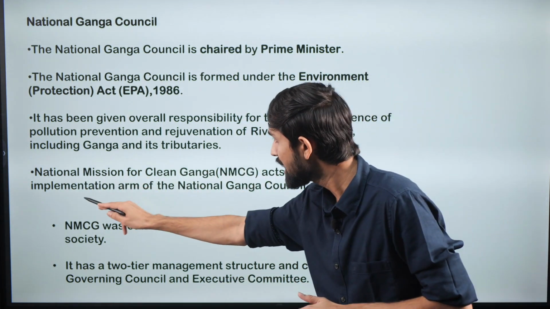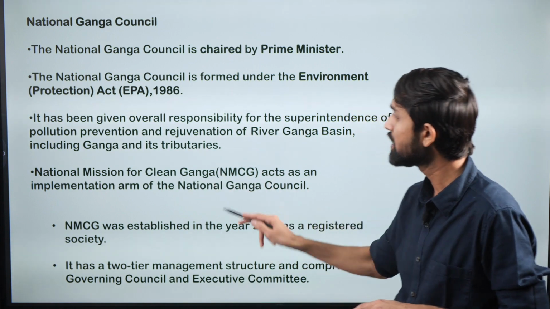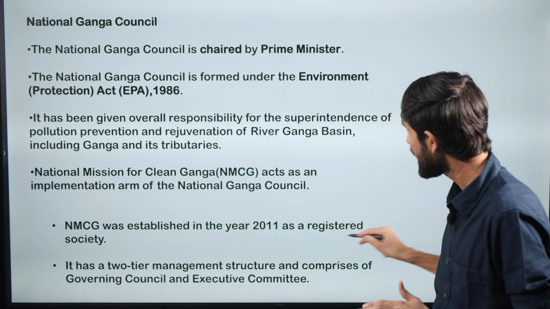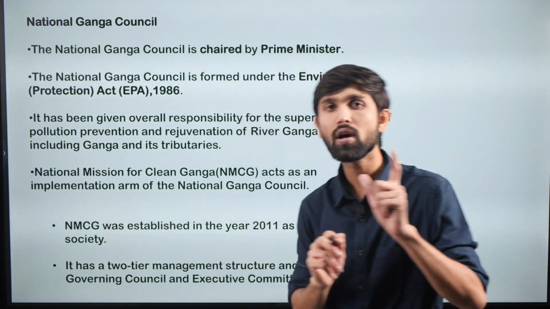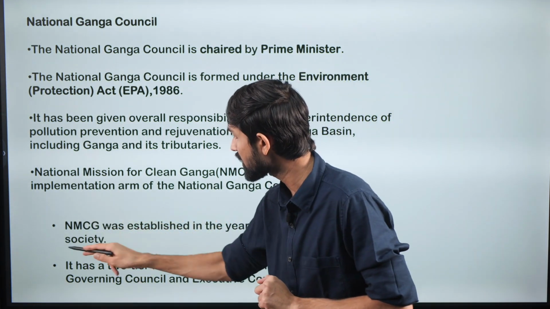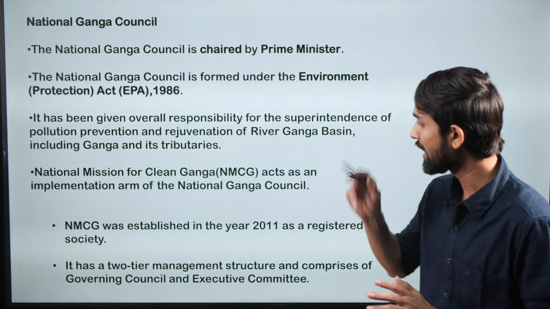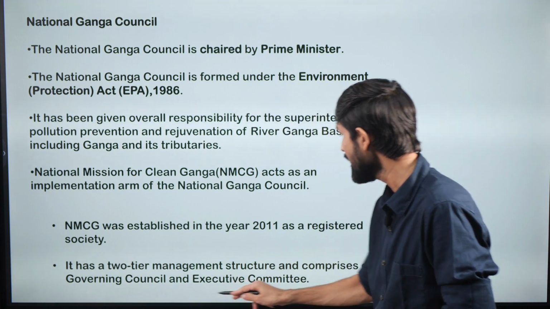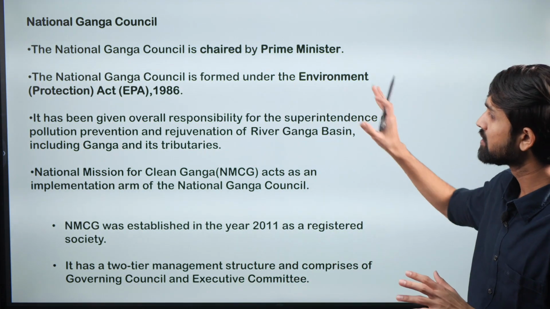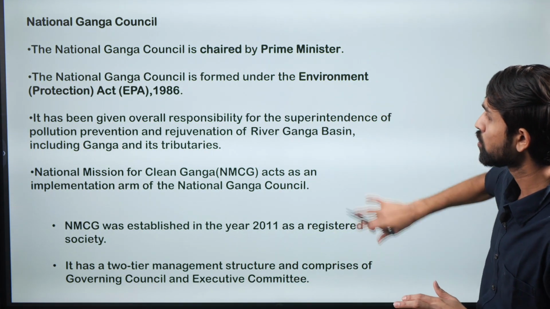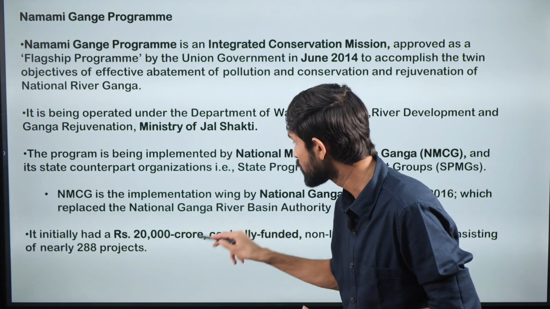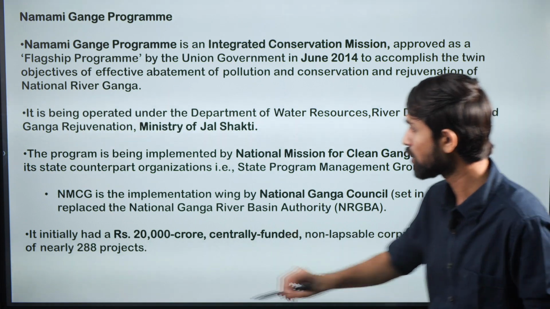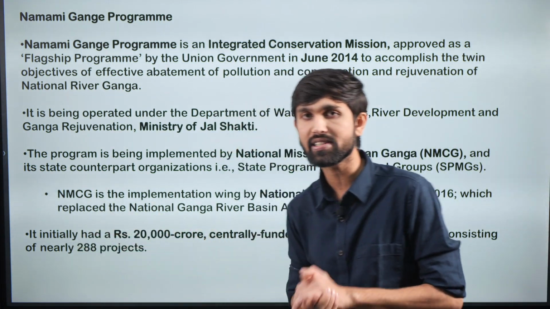It acts as an implementation arm of the National Ganga Council, and it was established in the year 2011 as a registered society. So remember, the National Mission for Clean Ganga is a registered society. It has a two-tier management structure and comprises of governing council and executive committee. And this particular mission got a corpus initially of 20,000 crore, which is centrally funded, and a non-lapsable corpus consisting of nearly 288 projects at that point of time.